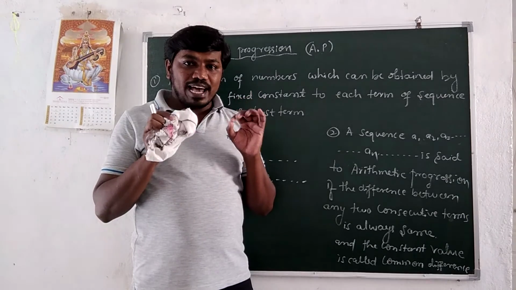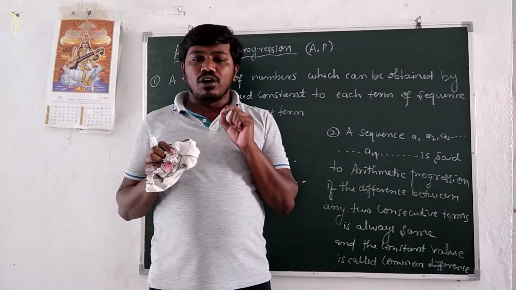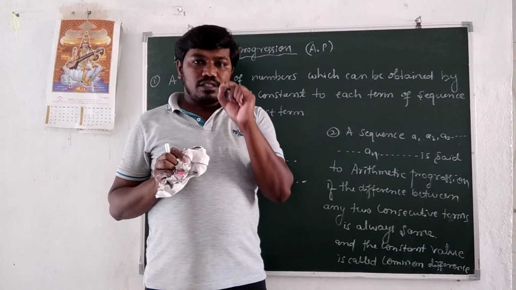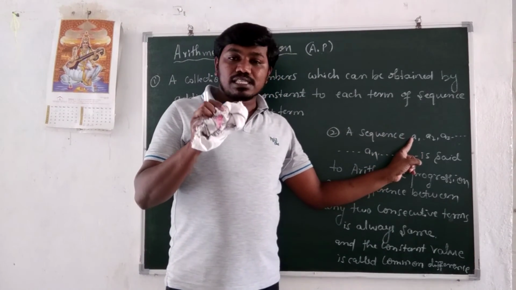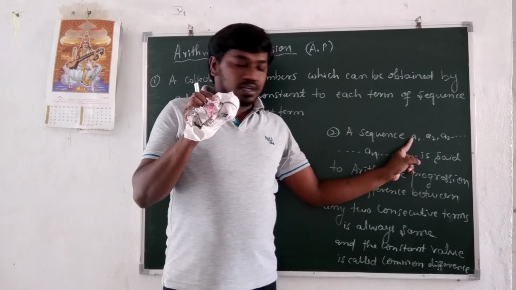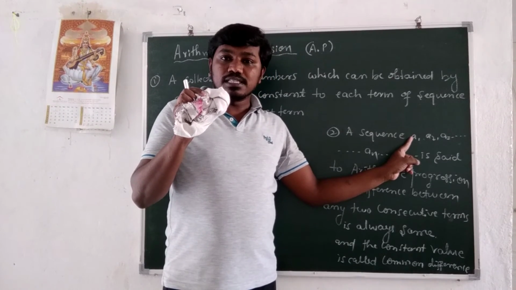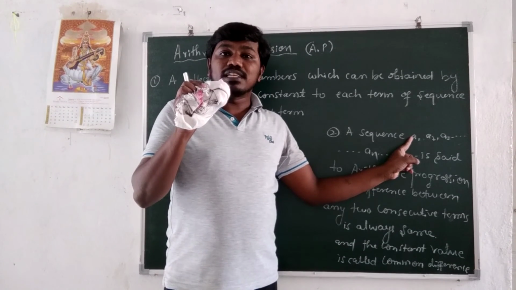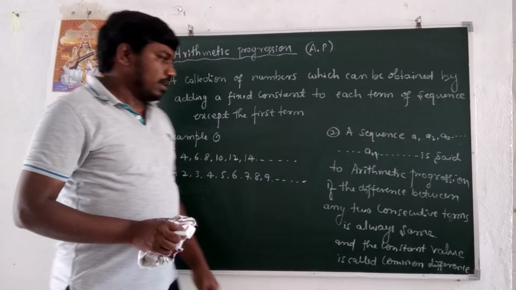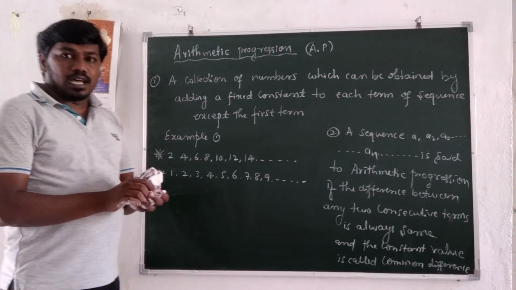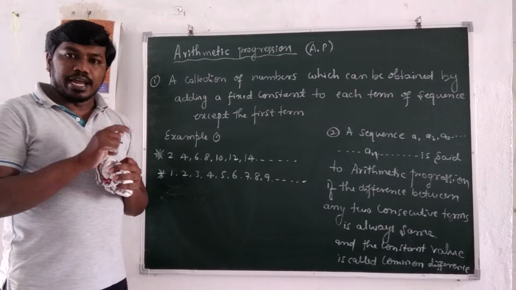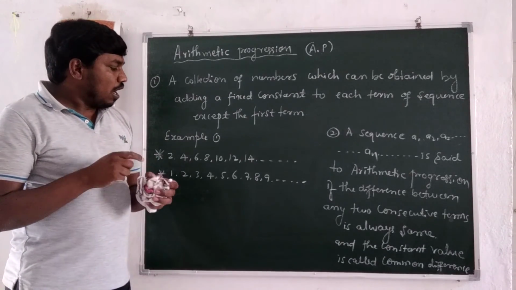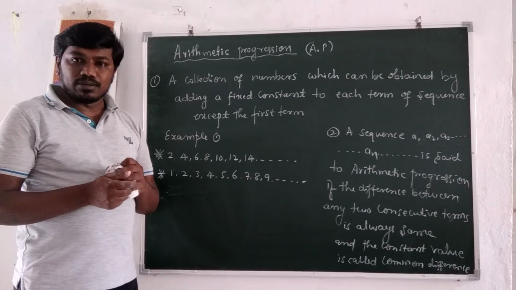Then the same value is called what? Common difference. The first number of the sequence is called the first term of the sequence. Okay. Next, what is the nth term of the arithmetic progression? And how to calculate the nth term, right?